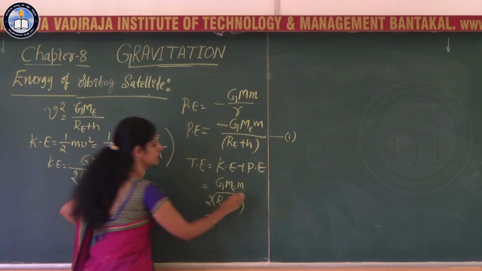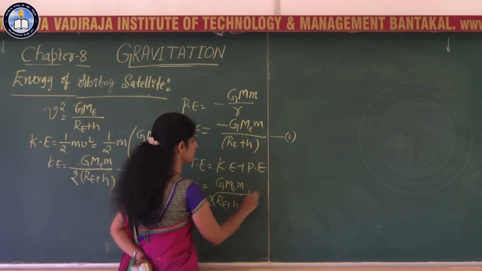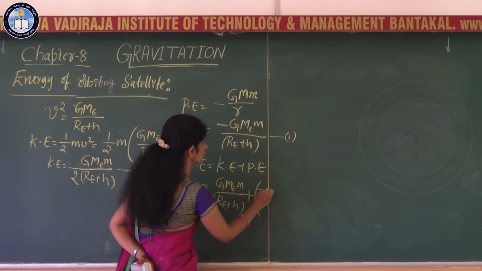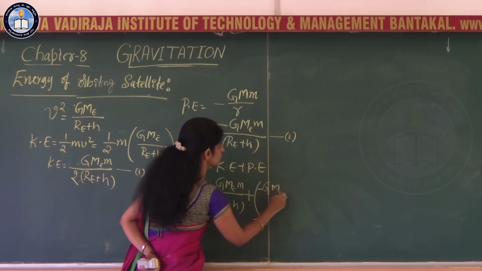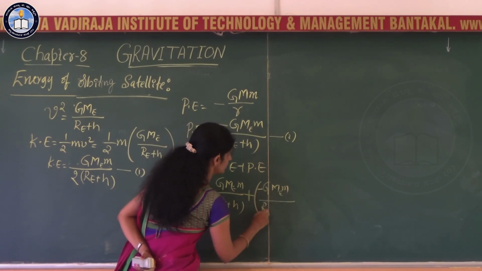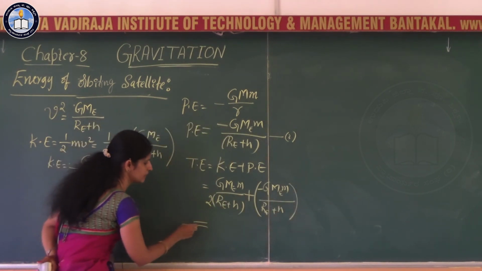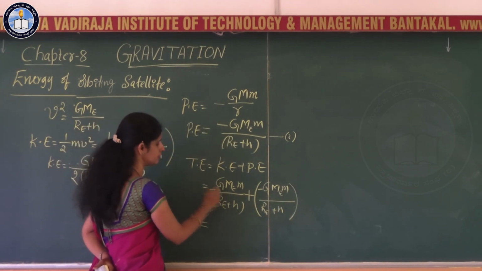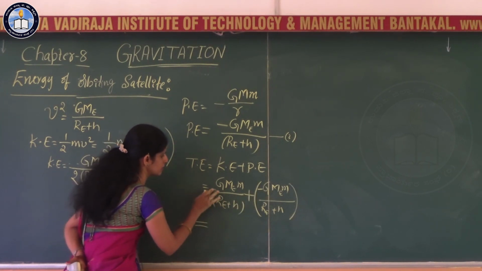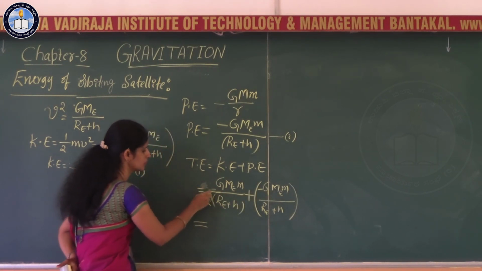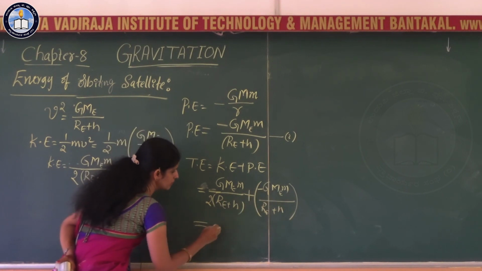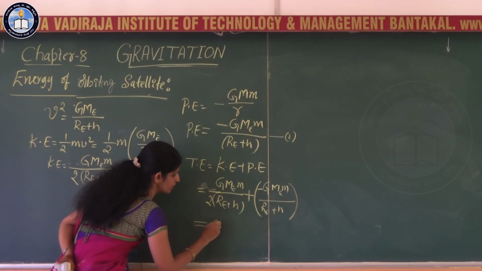If you simplify this, it is half minus 1, so you have minus half.